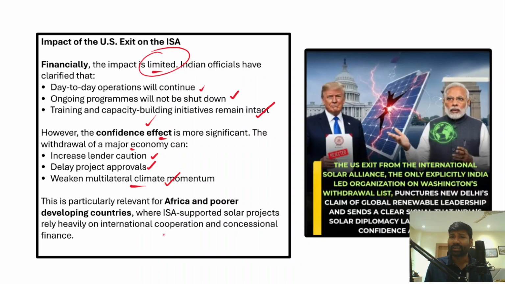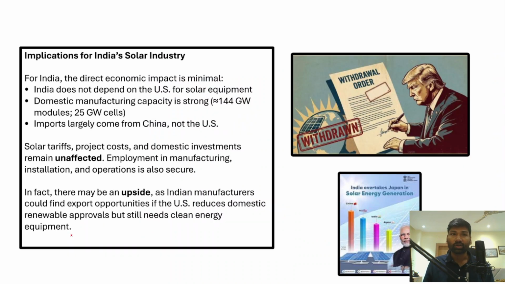However, understand that the International Solar Alliance particularly focuses on the global south, poor underdeveloped countries and the island states. So it is particularly important and relevant for African and poor developing countries, where International Solar Alliance supported solar projects rely heavily on international cooperation and even concessional finance. Finance is very important to take up these projects on a large scale and achieve the objectives of the International Solar Alliance. Now, what could be the likely implications for India's solar energy generation industry?